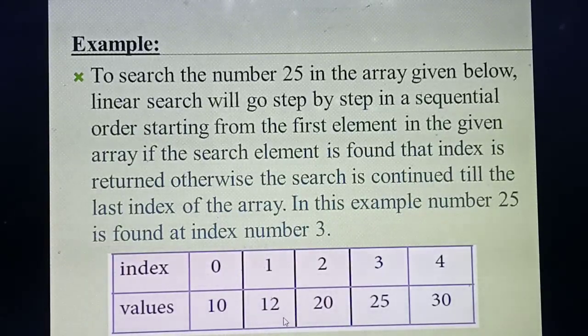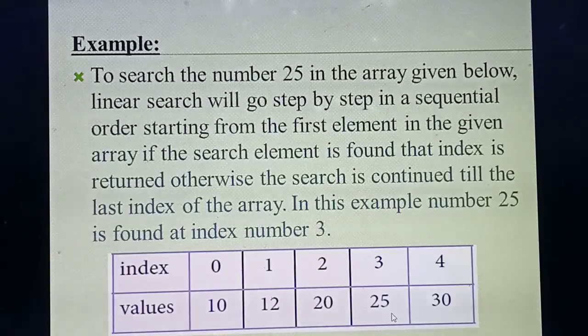So here you compare whether this value is 25. No, it's 12, so the match is not found. Move to the next place. Whether this value is 25? No. So the match is not found. Next, whether this value is 25? Yes, this value is 25. In your mind you are keeping the value 25, and this value is also 25. So at this place your value is matched.